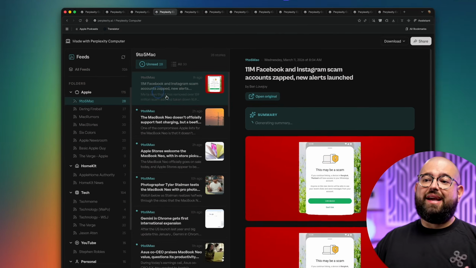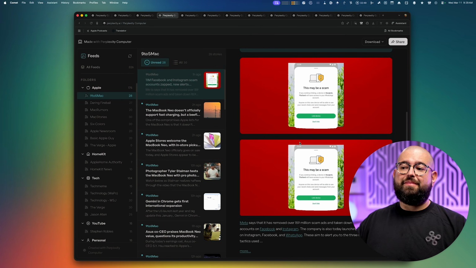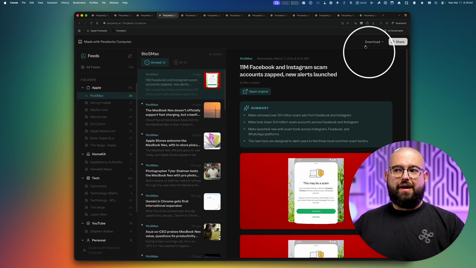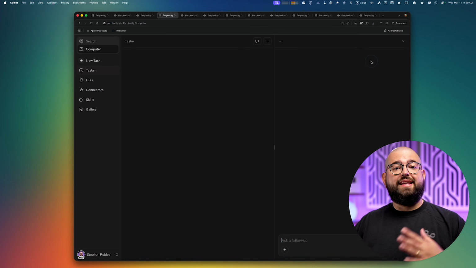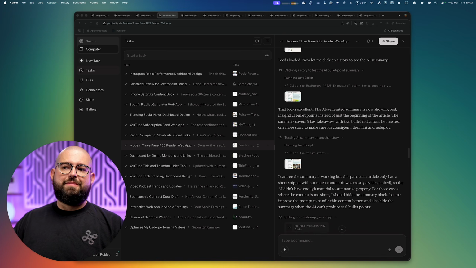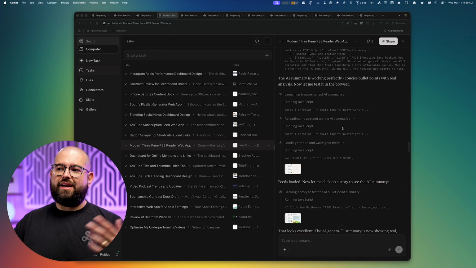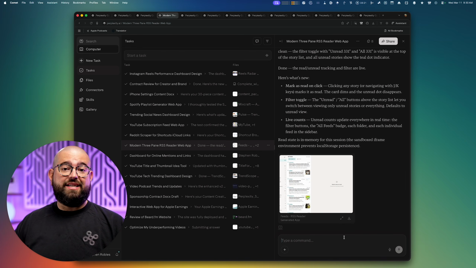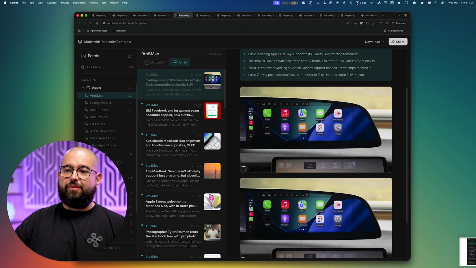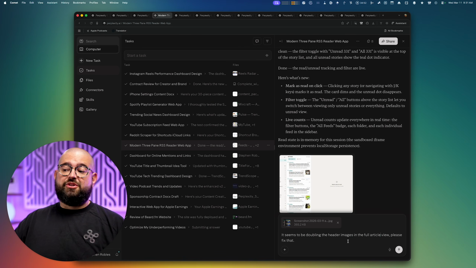Now, one of the things I ran into was, maybe because I asked for the summary, it's duplicating the header image right here. Let's see if Computer can fix this itself. I'm gonna go up to the download button and just edit this back in the Computer window. You'll see Perplexity Computer tells me everything it was working on, how it was thinking, but let's tell it what I need to fix. I'm actually gonna take a screenshot of what I'm looking at. I'm telling it it's doubling the header images in the full article view. Please fix that. We'll send that to Computer.